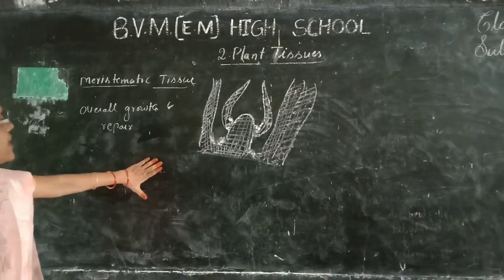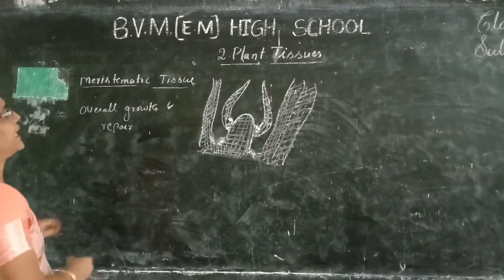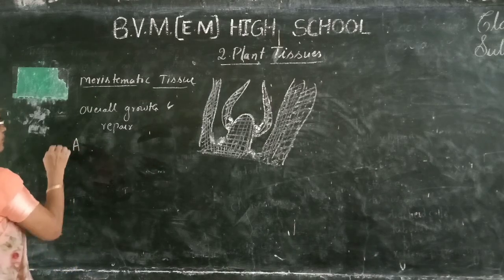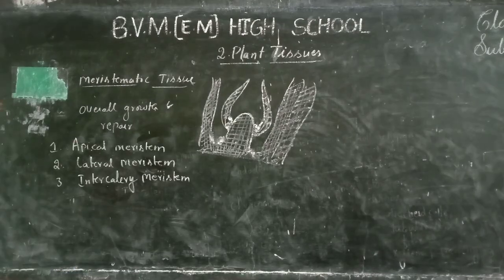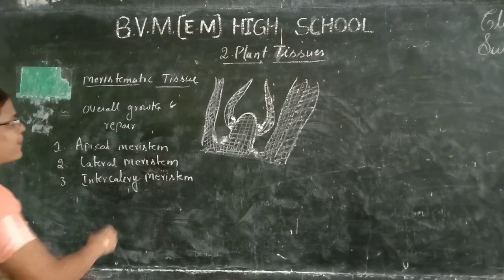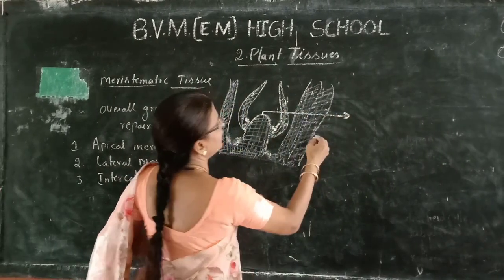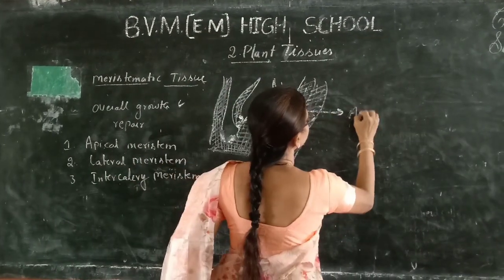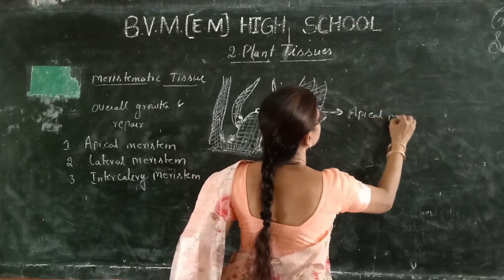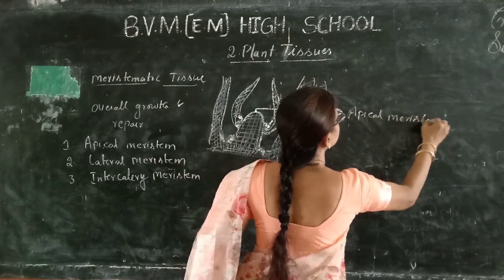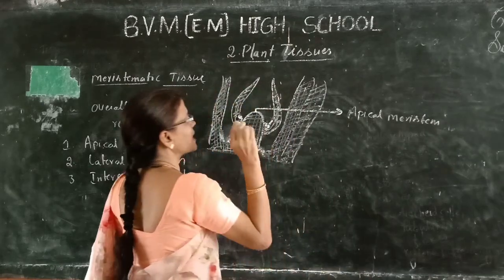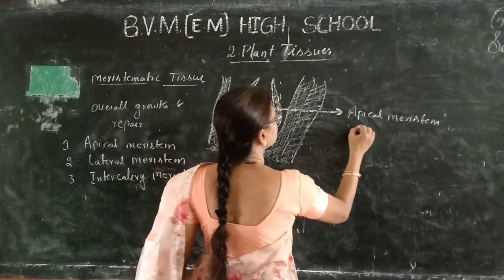Depending upon the location of the cell, meristematic tissues are of 3 types: apical meristem, lateral meristem and intercalary meristem. That present at the tip is called apical meristem. It brings about growth in plants.